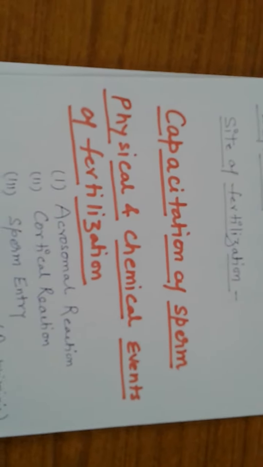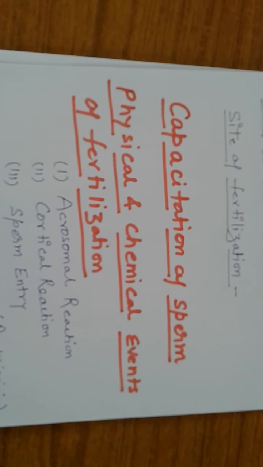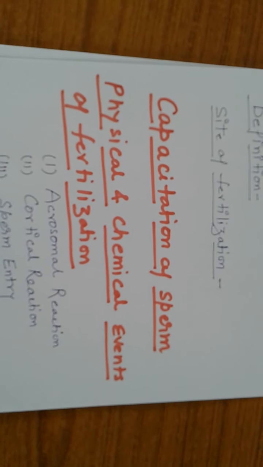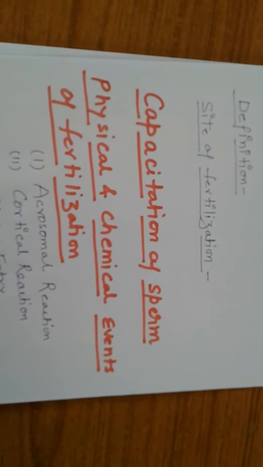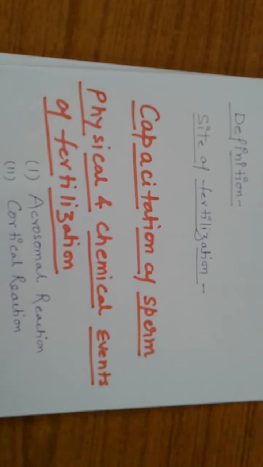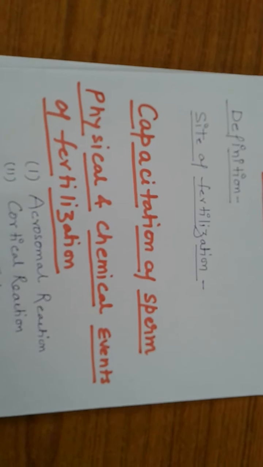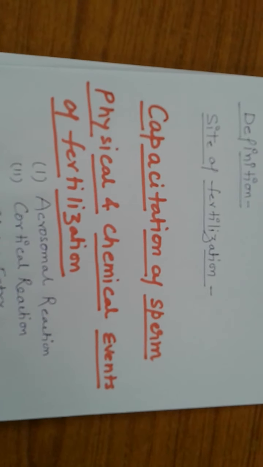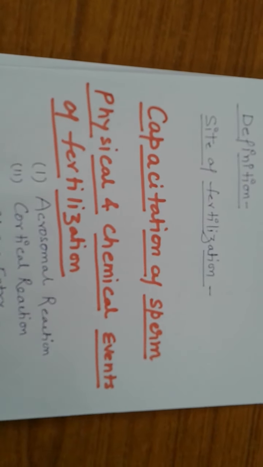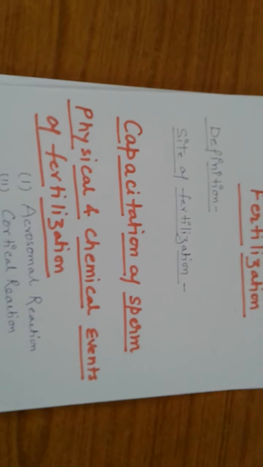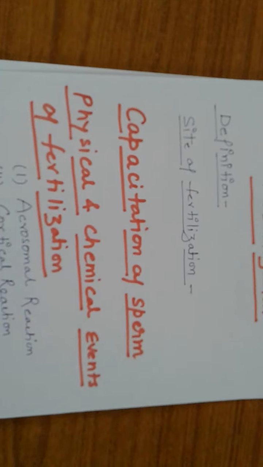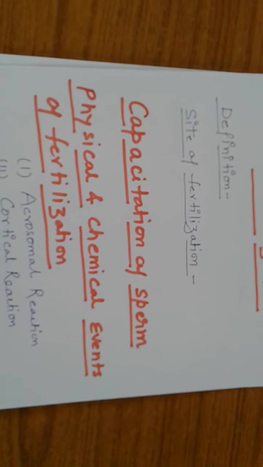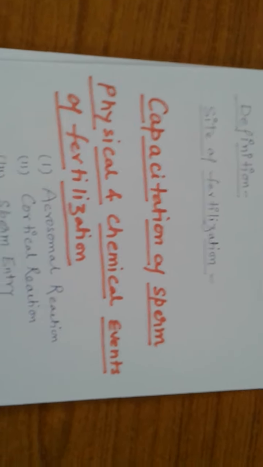Means the head of the sperm contains some coating, and the removal of this coating in the genital tract exposes the receptor site on the acrosome. These receptors make contact with the ovum, and this process is known as capacitation. It is just like that of lock and key hypothesis of the enzyme mechanism. Okay, now